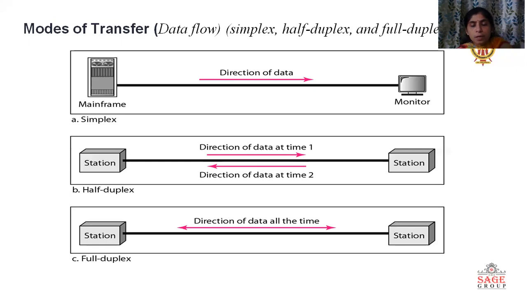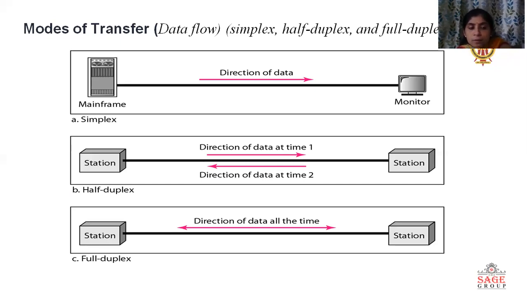First, we are taking the example of simplex communication. From this diagram, it is clear that the direction of data is only from mainframe to monitor. Means the data will be transferred in only one direction. There is no right given to this monitor to transmit data towards the mainframe. The best example of simplex communication is TV signals or television.